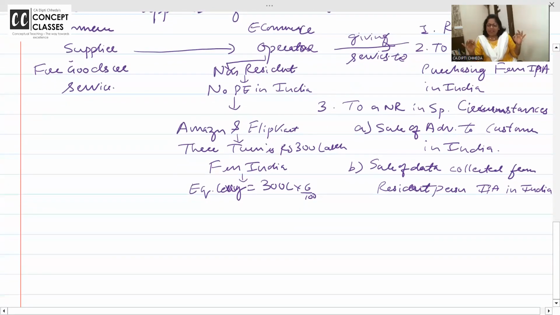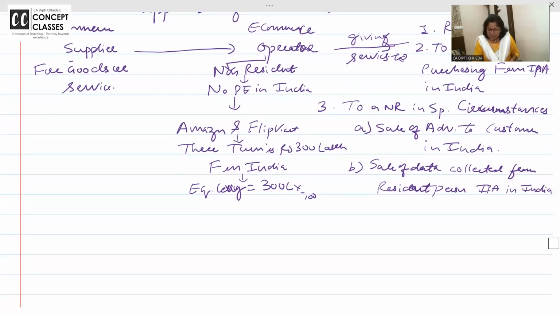Okay, 165 है तो और easy है. E-commerce operator. Are you doing business? Sorry, I wrote here 6%. 165, the rate is 2%. And this time we will not deduct and pay and all. We will collect extra. 300 lakhs का 2% कितना आएगा? 6 lakhs.